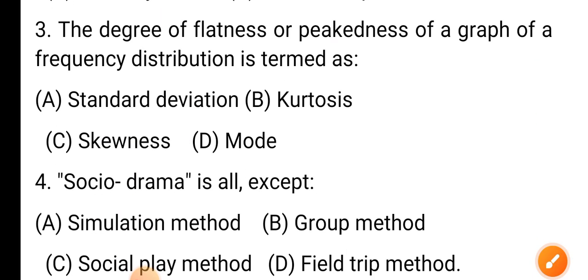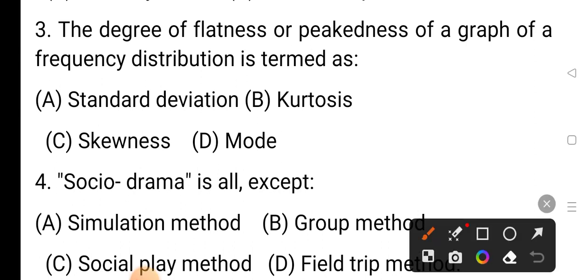Question number 3. The degree of flatness or peakedness of a graph of a frequency distribution is termed as option A standard deviation, option B kurtosis, option C skewness, and option D mode. The correct answer is option B, kurtosis.